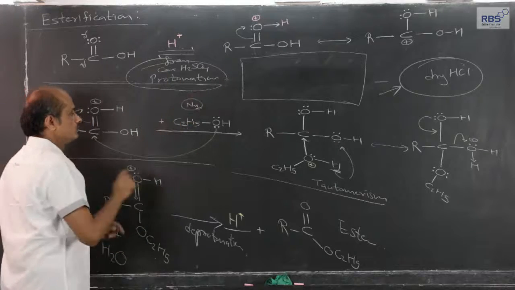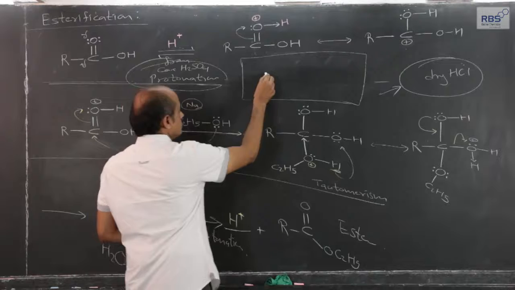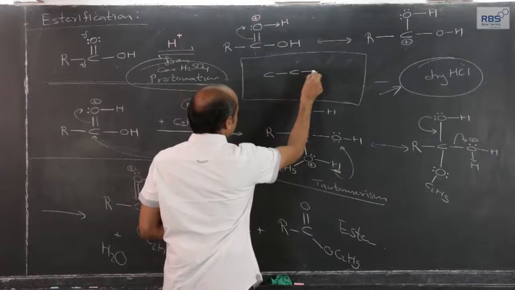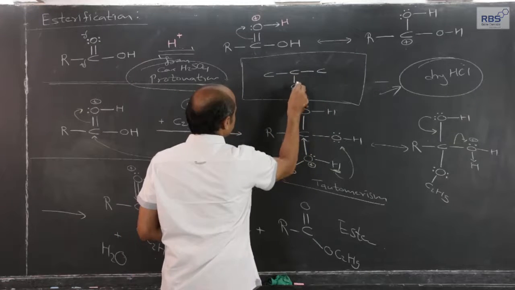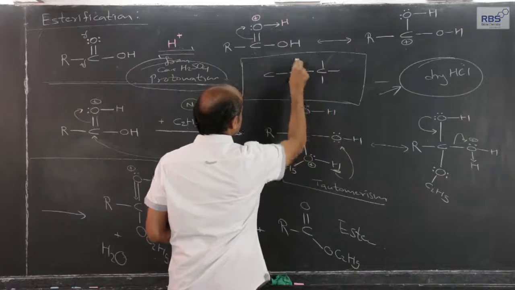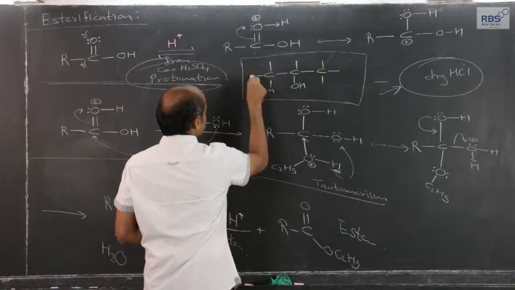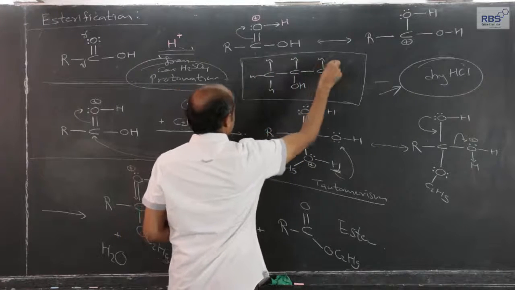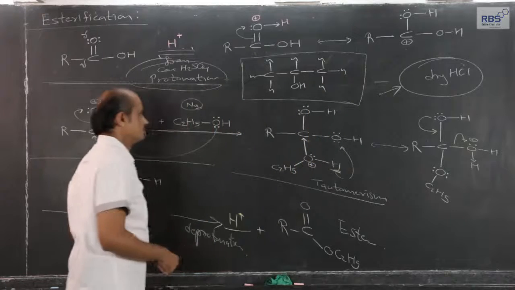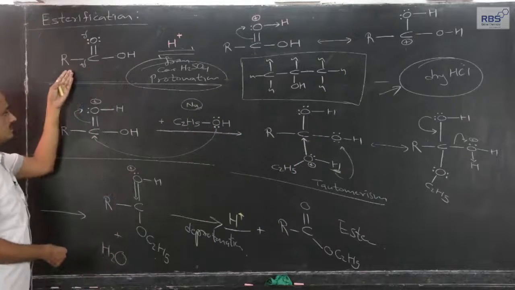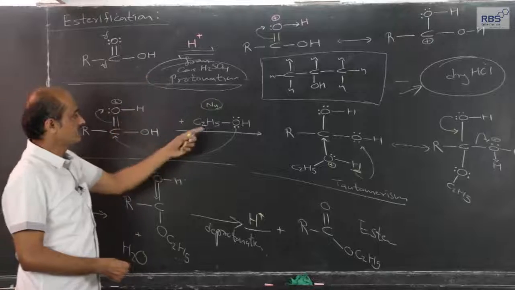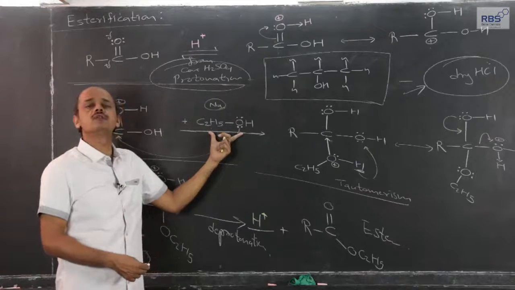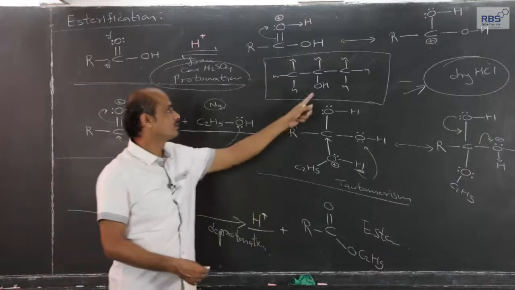The mechanism I have shown you. Instead of primary alcohol, if suppose that we use secondary alcohol or tertiary alcohol, then what? Carboxylic acid plus alcohol, but instead of primary alcohol like ethyl alcohol and propyl alcohol, if we use isopropyl alcohol